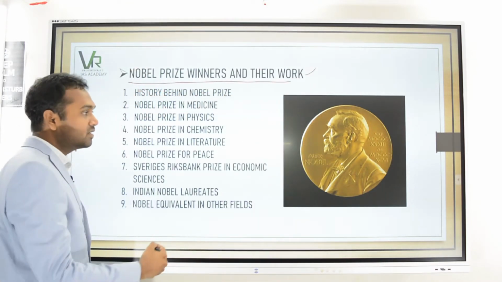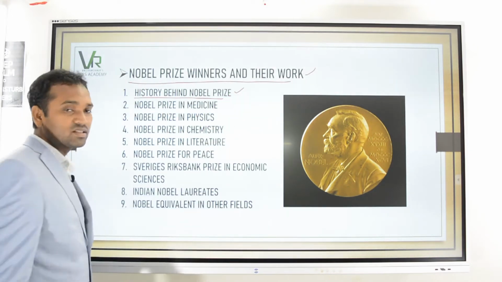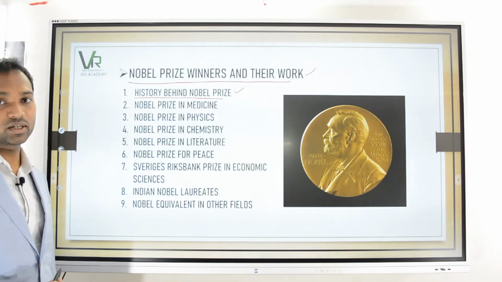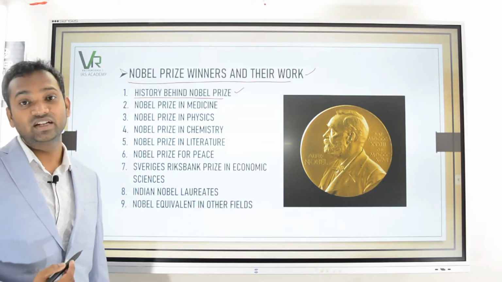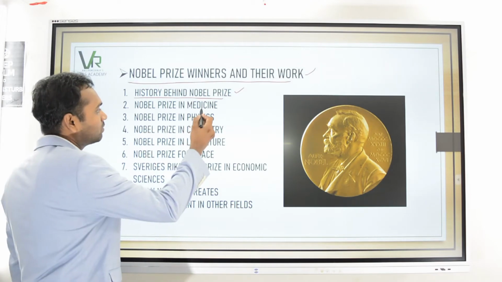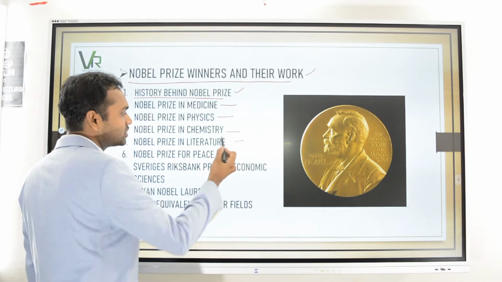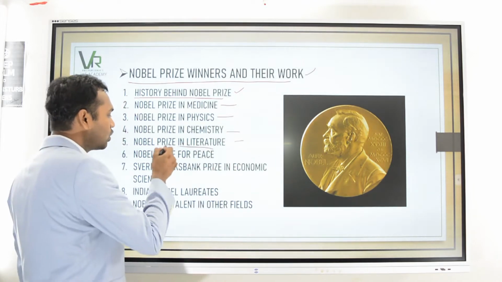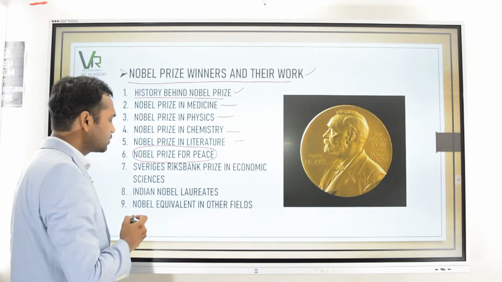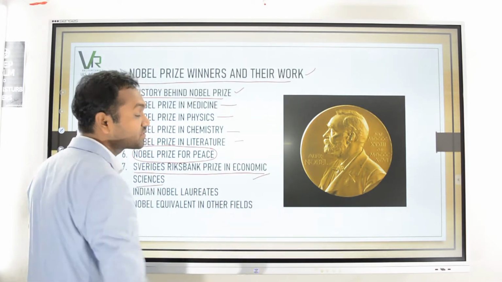So basically in this we are going to discuss the history behind the Nobel Prize, why this Nobel Prize was constituted, what are the reasons, initially to which fields was it conferred, and then coming to the particular prizes, that is the Nobel Prize in the field of medicine will be discussed, in physics, chemistry, literature, and the special Nobel Prize for peace, and also the Sveriges Riksbank Prize in economic sciences, that is nothing but the Nobel Prize